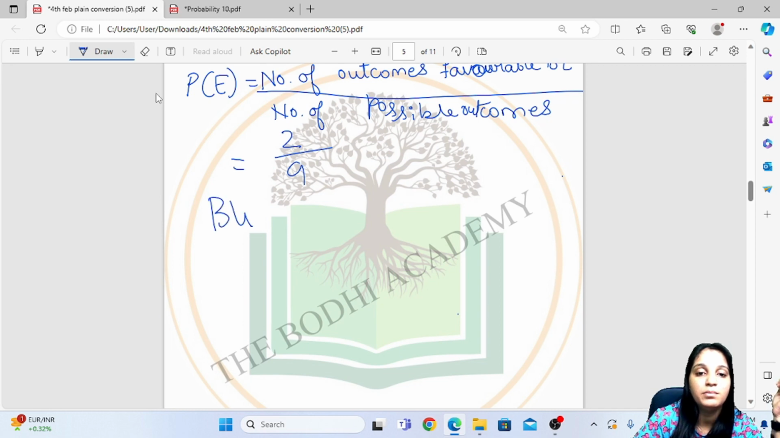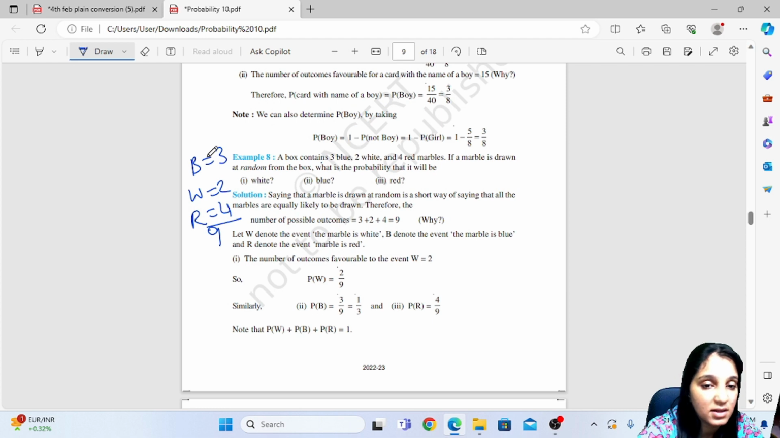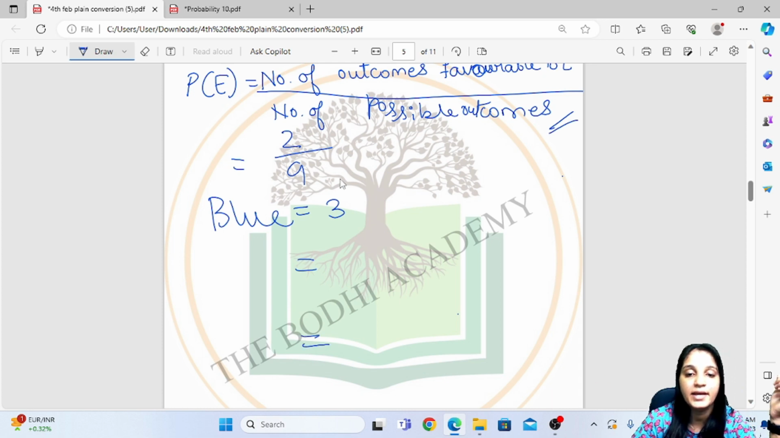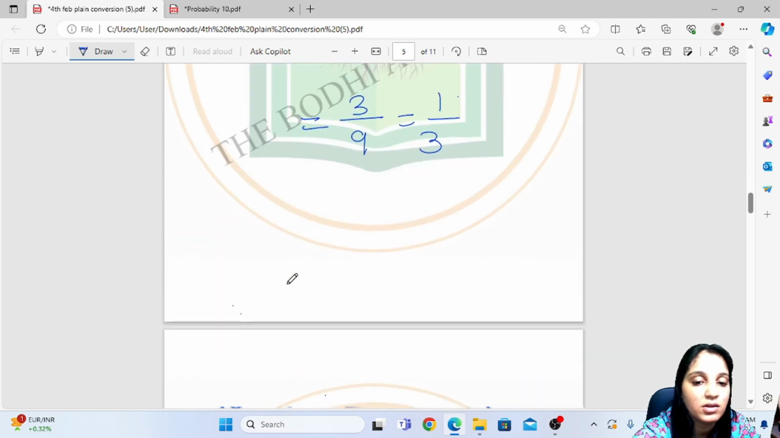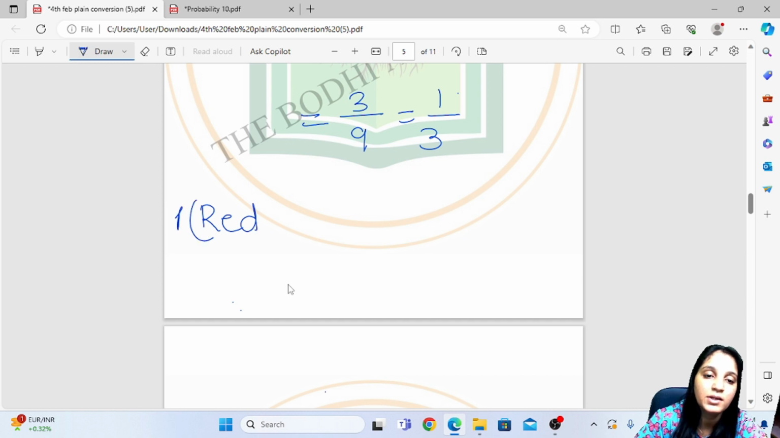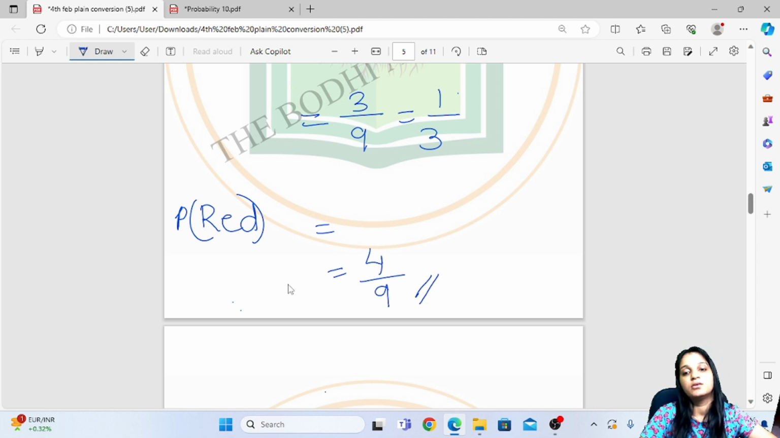Blue. How many blue balls are there? See, it is 3. So here you have to write this formula, and next step is 3 upon 9, which is 1 upon 3. And then red ball. Probability of a red ball. How many red balls are there? 4 upon 9. So yeah.